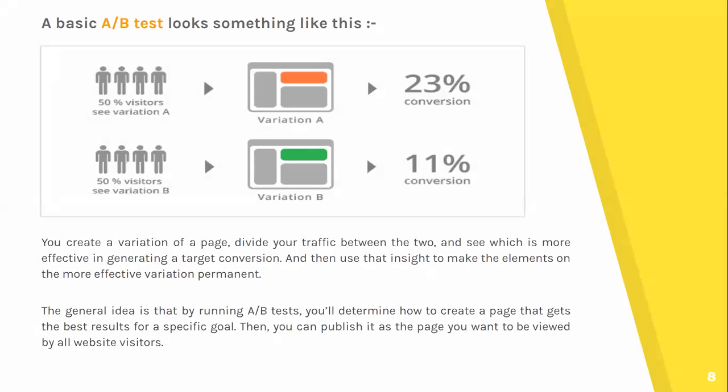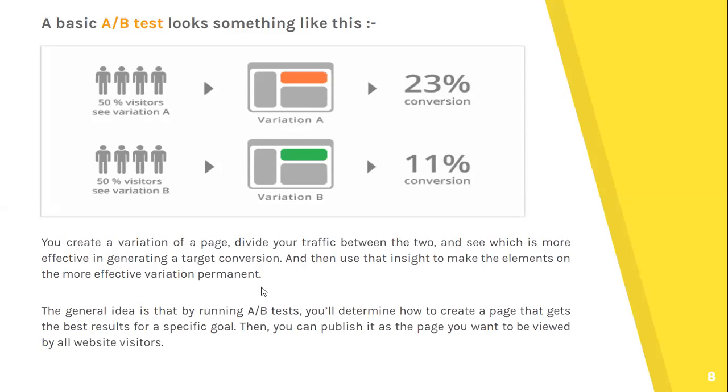A basic A/B test looks something like this. As you can see, we have a variation A. We have a web page and there's some CTA kind of a thing. And there's a variation B. Again, there's some CTA, some button or some text. So this variation A is the main one, which is our original one.